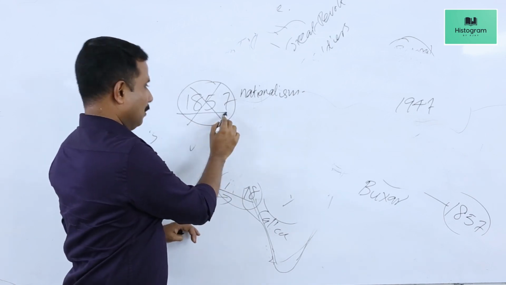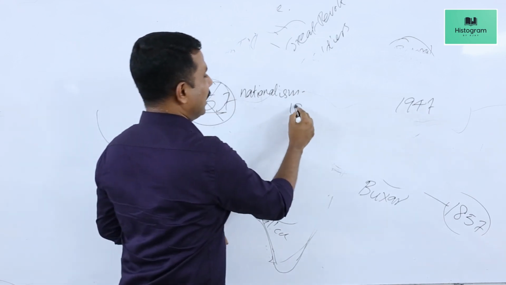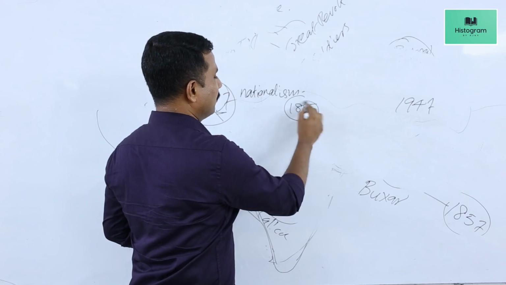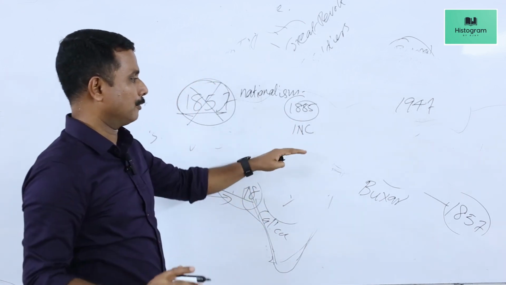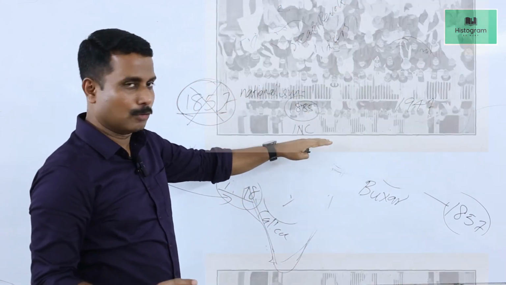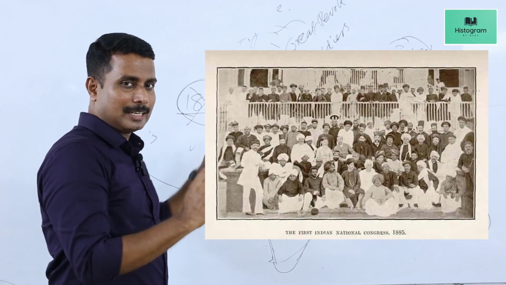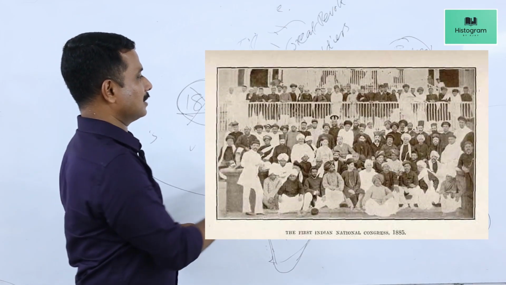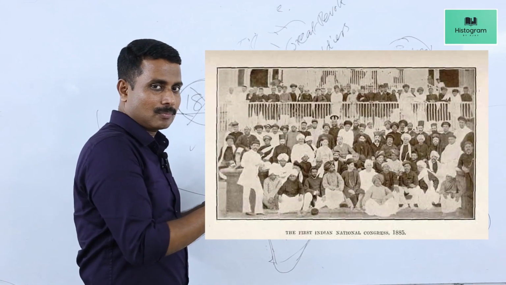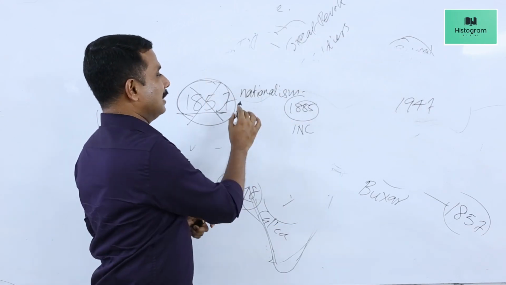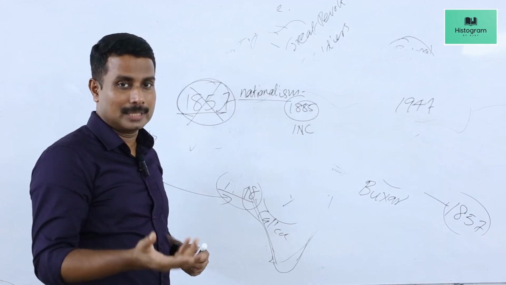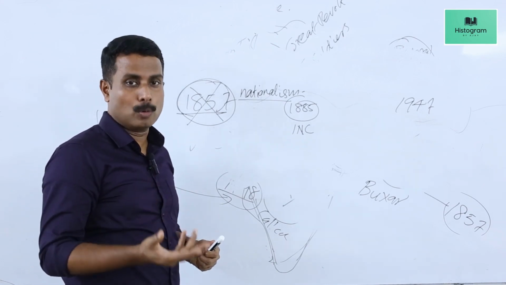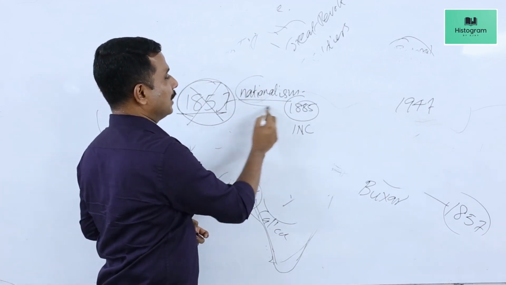From the period around 1857 to 1885, the year in which the first nationalist organization on an All India platform known as the Indian National Congress was formed, Western educated urban middle class Indians took efforts to bring in nationalism among Indians. They started a large number of journals, they published a large number of books propagating the idea of nationalism.